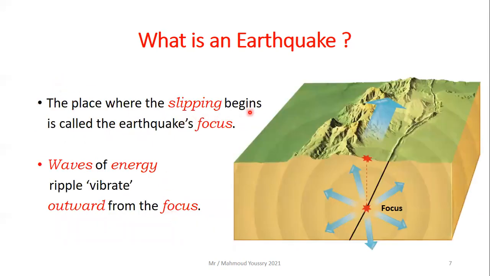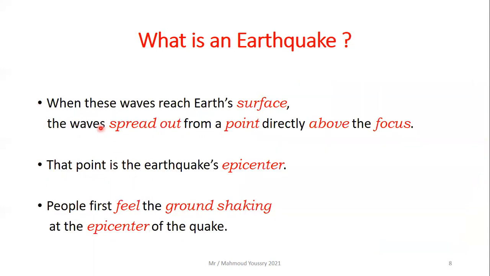The place where the slipping begins underneath the Earth's surface is called the earthquake's focus. This is the place where the slipping first begins. Then waves of energy ripple or vibrate outward from this focus in all directions.